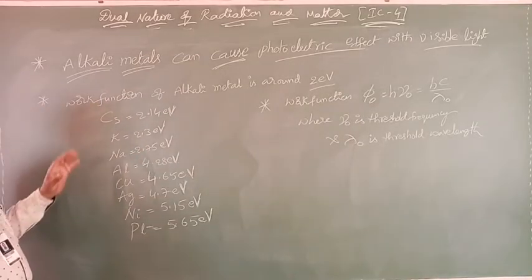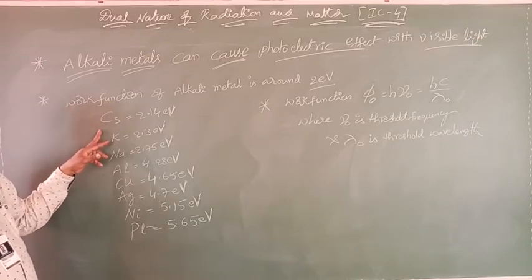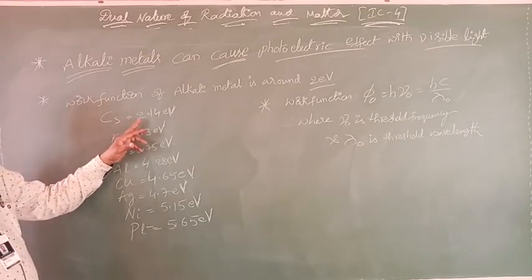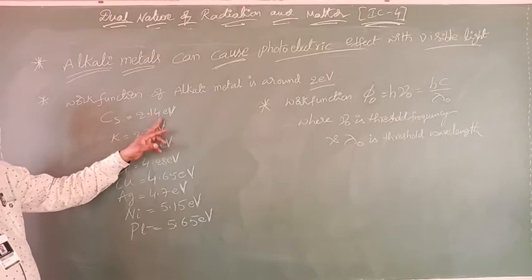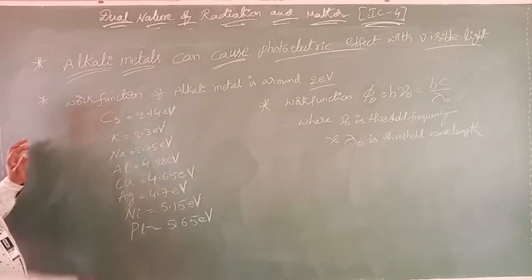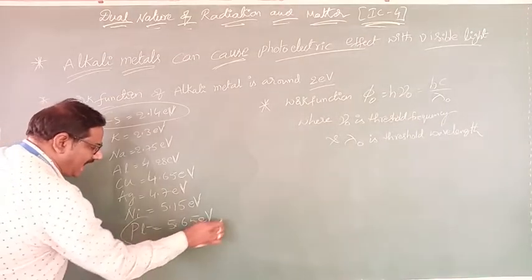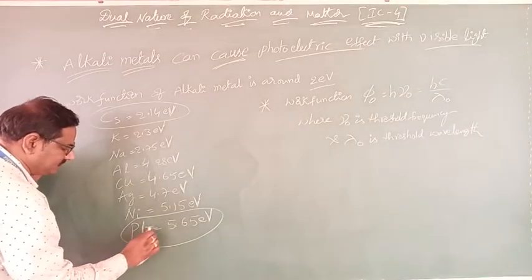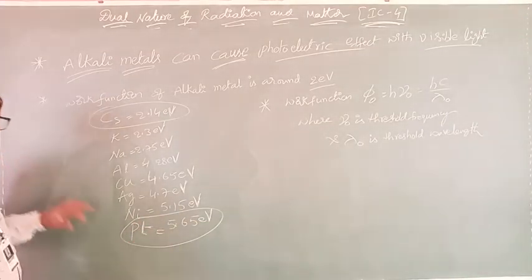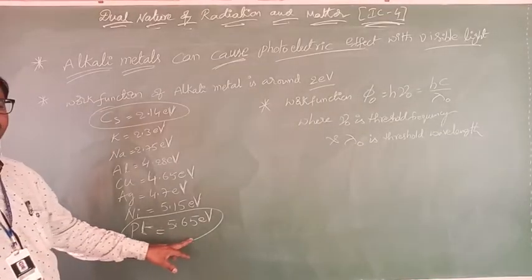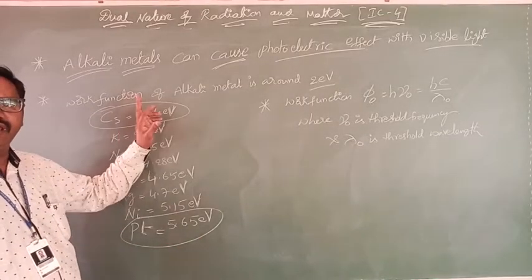That means for cesium metal, the work function is 2.14 eV. It is a low value. Already this point we discussed. It is a high value for platinum. Platinum work function value is 5.65 eV. This point we already discussed in the previous class.